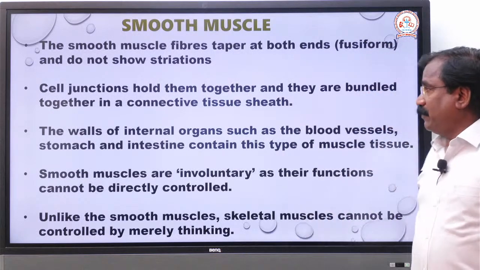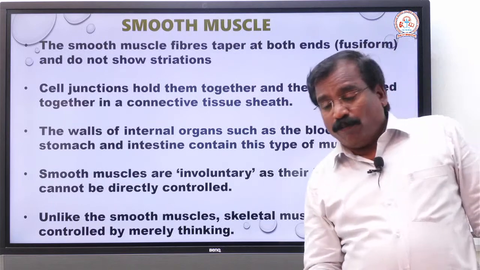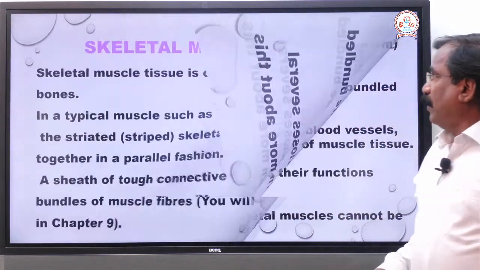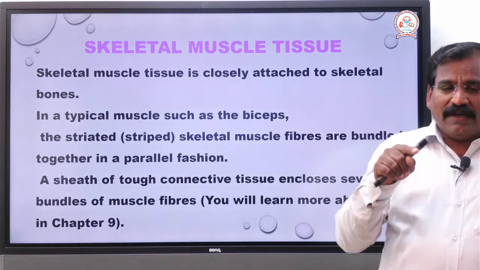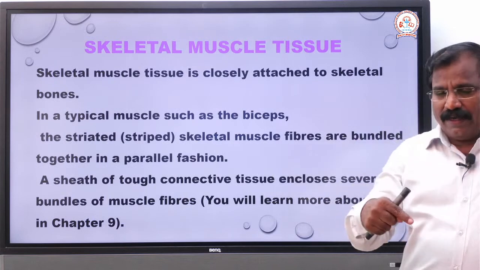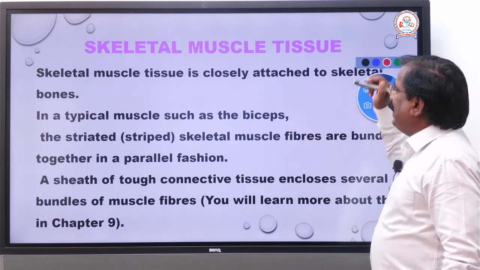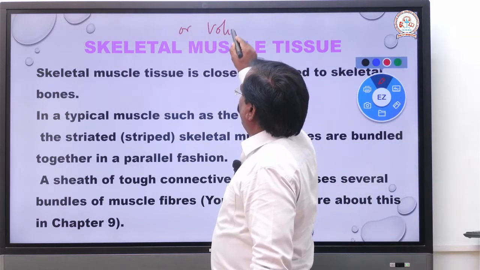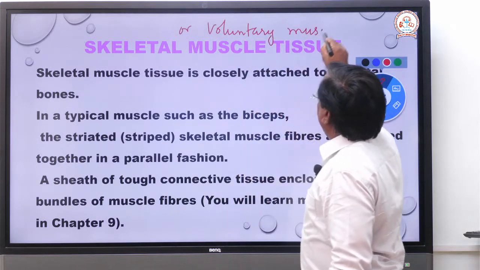The next type is the smooth muscle. One more important point about skeletal muscle, apart from why it is called skeletal and why striated: the skeletal muscle is also known as voluntary muscle. You know why?